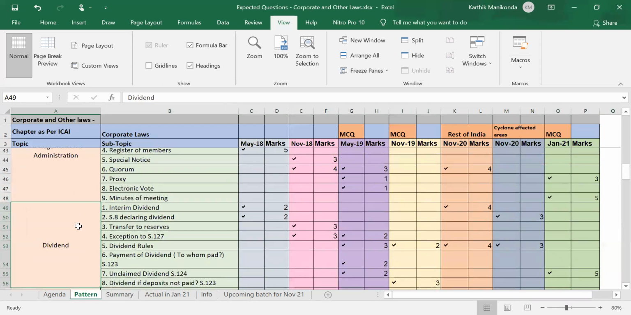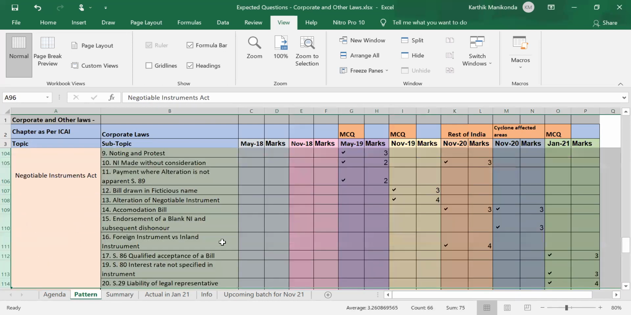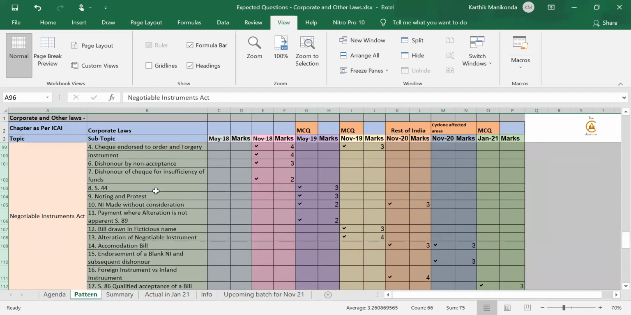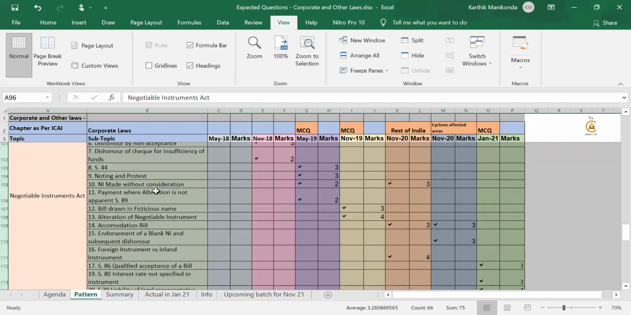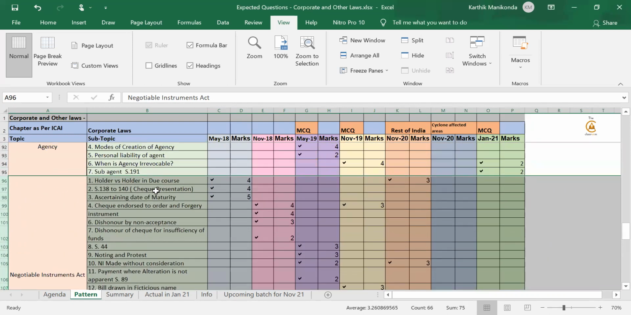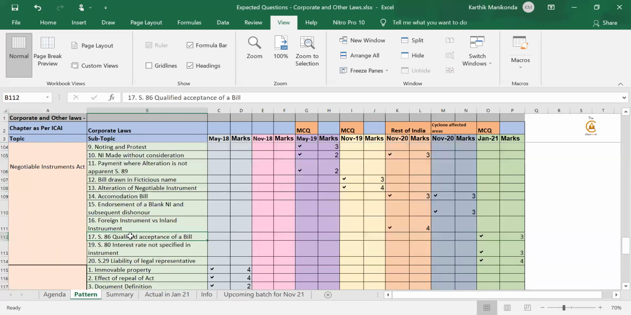Now, to look at something interesting, if you go to the Negotiable Instruments Act, everybody gets scared of this act in their own study. If you look at negotiable instruments, from the beginning, May 18 till Jan 21, they have tested 20 different concepts. Hardly any concept has been repeated, just one or two times. Always new concepts have been tested. If you look at the Jan 21 exam, all three concepts, section 80, section 86 and section 29, were never tested before.